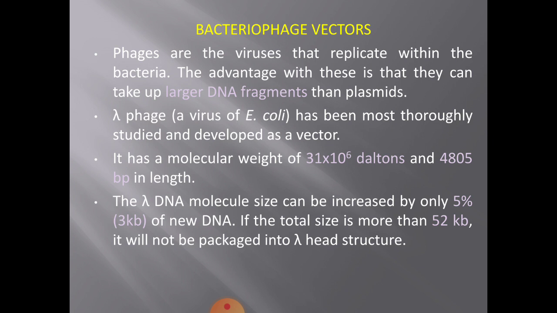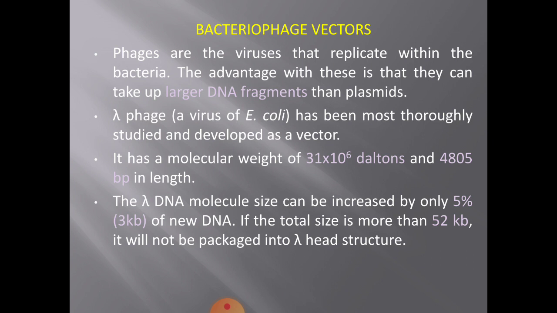Now, what are phages? Phages are the viruses that replicate within the bacteria. The advantage of these phage vectors compared to the plasmid vectors is that they can take up larger DNA fragments, when compared to plasmids.